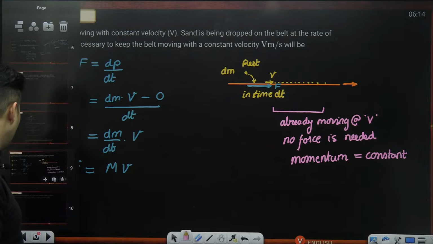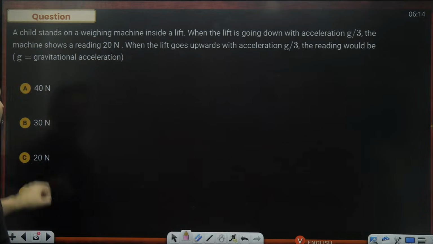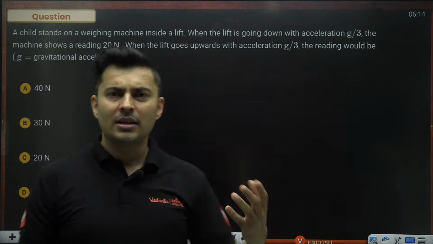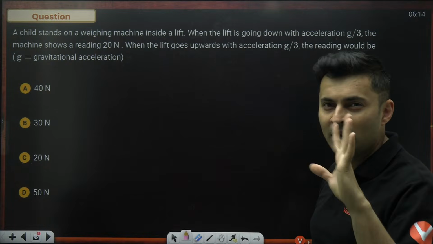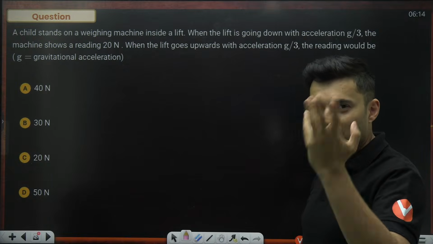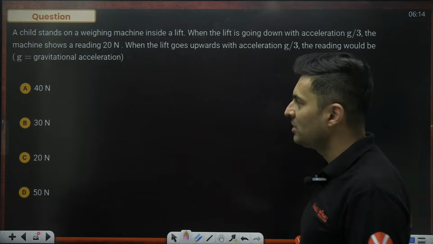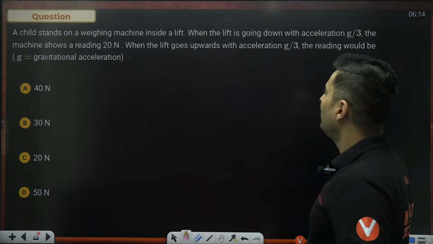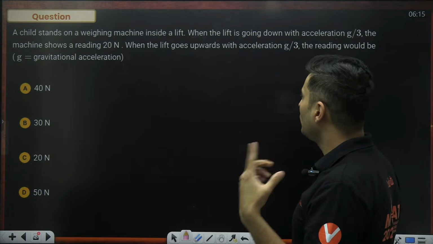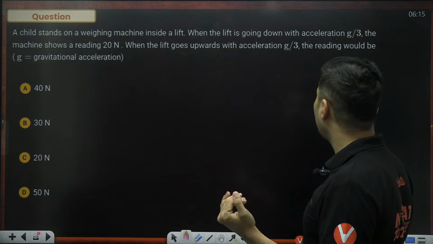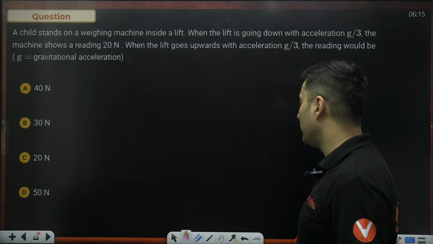Okay, perfecto. Let's go to the next question on your screen, and here it comes. There is a kid who is standing on a weighing machine in a lift. Why the kid is doing all this activity, don't ask. That too in the morning, we are imagining a kid on a weighing machine in a lift. Some students even dream of it. All right, when the lift is going down, the machine shows 20 Newton. When the lift goes up with acceleration g by 3, what will the reading be? Going down this much, going up how much?